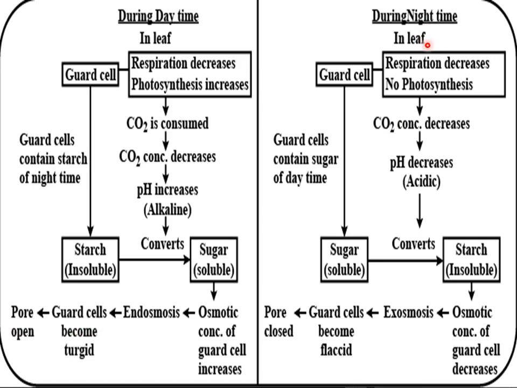But during night time, when respiration occurs but there is no photosynthesis, carbon dioxide concentration is higher. As a result, acidity of the cell increases. So in response, guard cells which contain sugar synthesized during daytime get converted into starch, which is not soluble in water, and as a result osmotic concentration of the guard cells decreases and exosmosis occurs in the guard cells, due to which guard cells become flaccid and the pore closes.